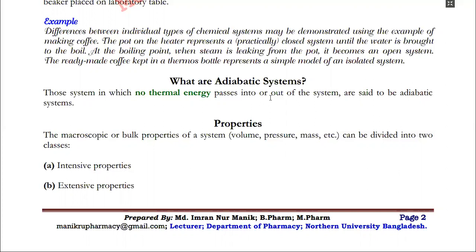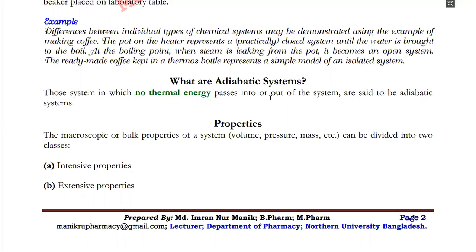That means in an adiabatic process, no heat enters or leaves a system during the expansion or compression of the fluid composing the system. For example, an adiabatic process occurs in the vertical flow of air in the atmosphere. In the atmosphere, the air expands and cools as it rises and contracts and grows warmer as it descends.